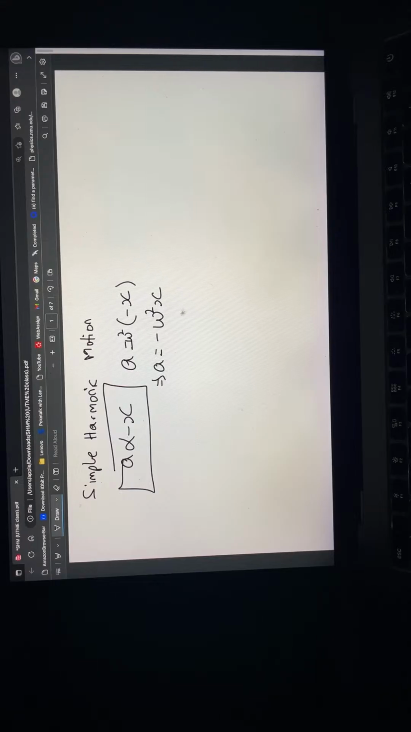And this equation is the general equation of a body in simple harmonic motion. This is the general equation of a body in simple harmonic motion. a is the acceleration. x is the displacement. And this omega, which I will quickly talk about now, is the angular speed. Sometimes some people call it angular velocity. So omega is the angular speed. So this equation is the general equation of a body in simple harmonic motion.